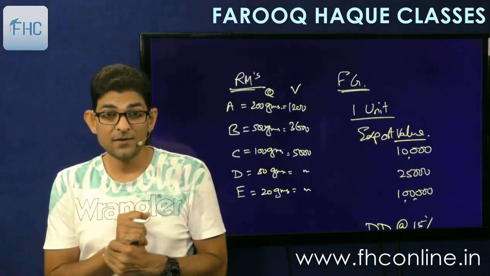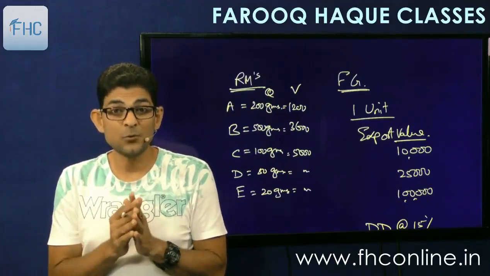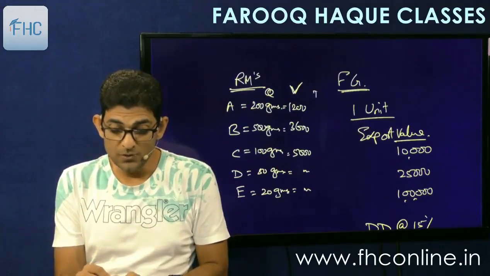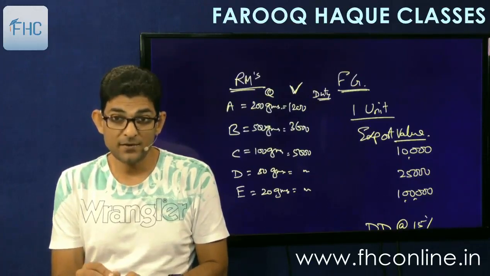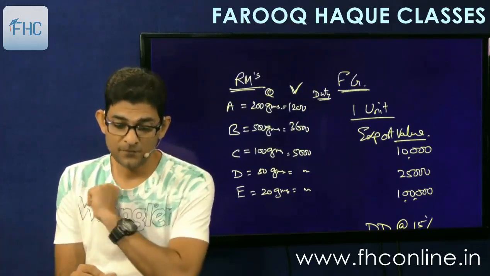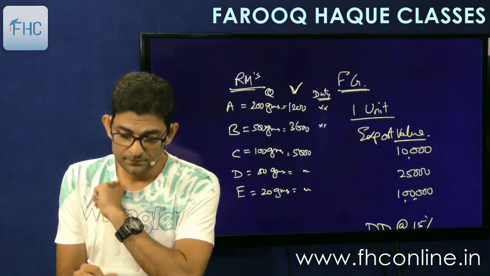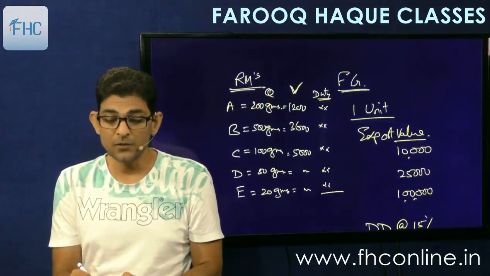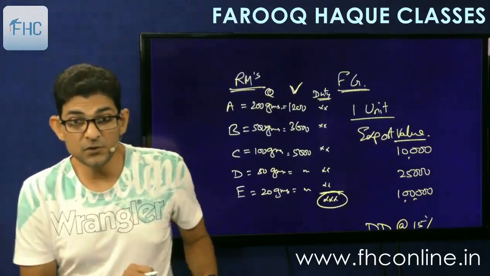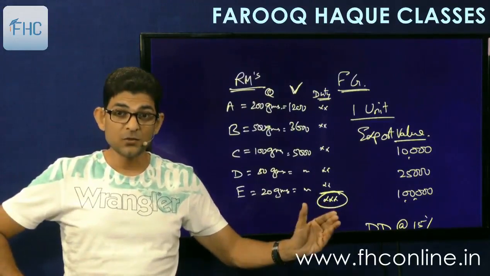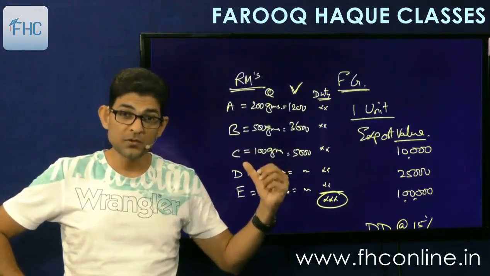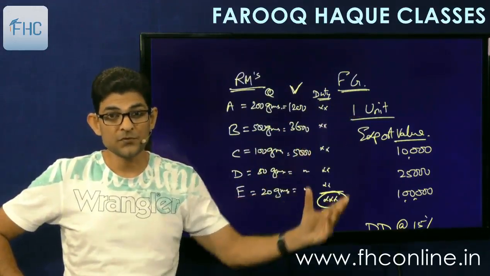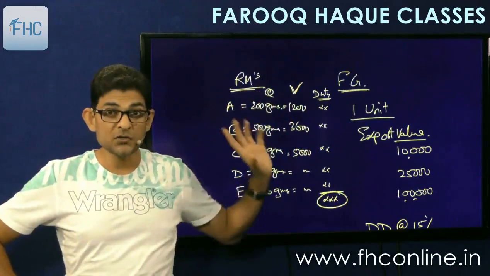And then we know what are the rates of tax applicable to A, B, C, D, and E. So we'll apply the rates of tax and find out the duty that should have been paid on these values. So we'll find out the duty: X amount, X amount, X amount, X amount, whatever it comes to. Then we'll take the total of this. So this gives me the total duty that you have paid on your inputs in relation to 1 unit of your output. Okay, so this is the duty. So this is all industry average.